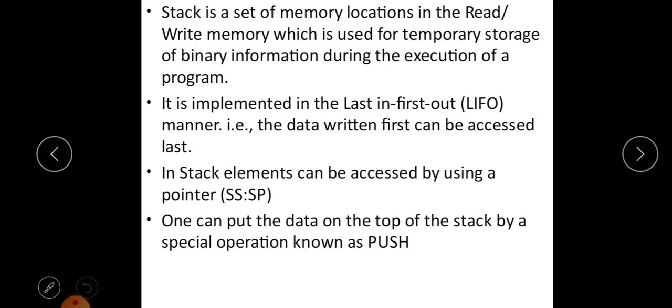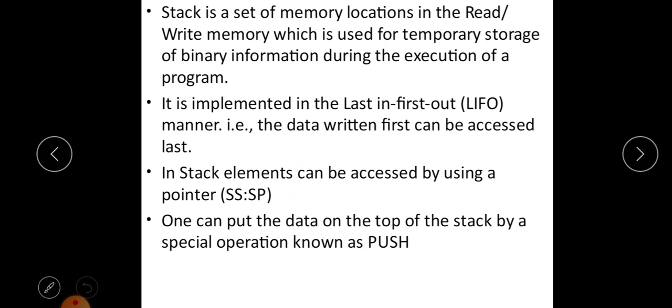One definition of the stack is the memory location in read-write memory RAM, which is used for temporary storage of binary information during the execution of the program. It is implemented in the last in first out manner. That means the data written first can be accessed last. So stack can be used by the programmer as well as the processor.